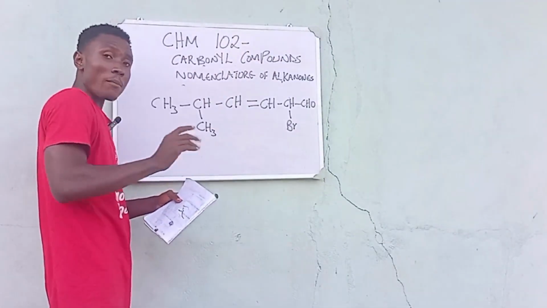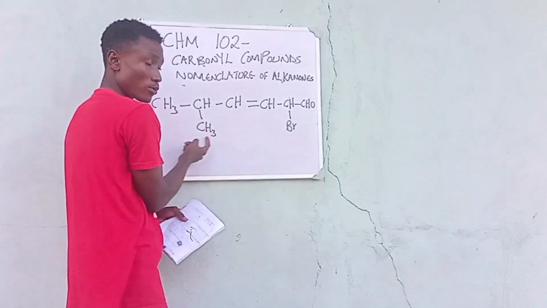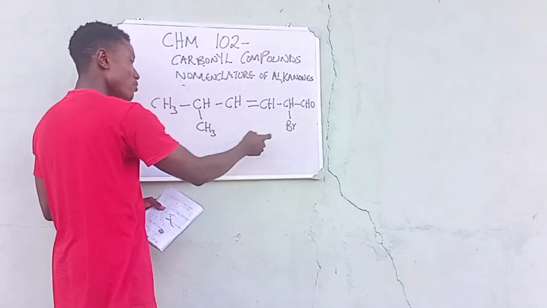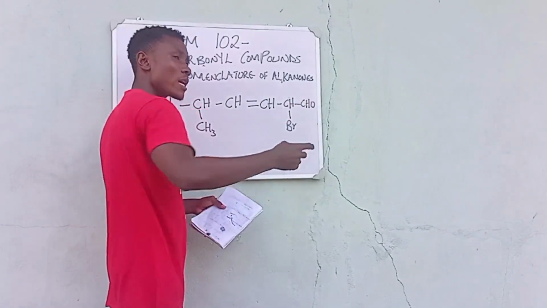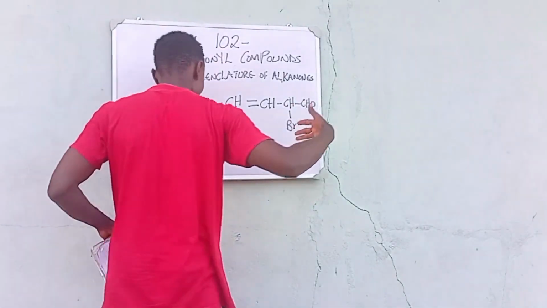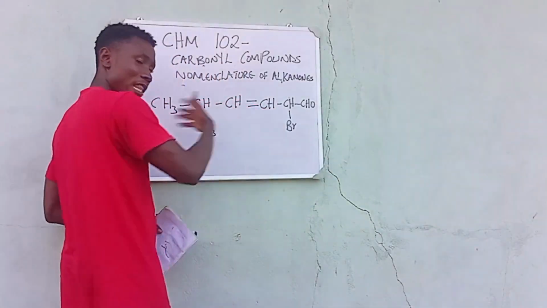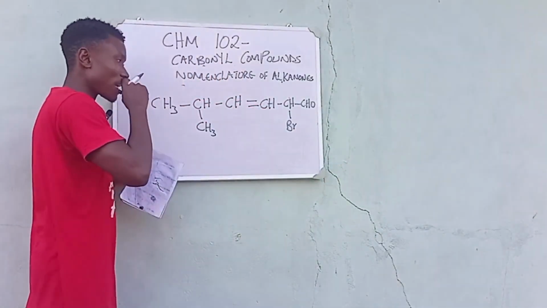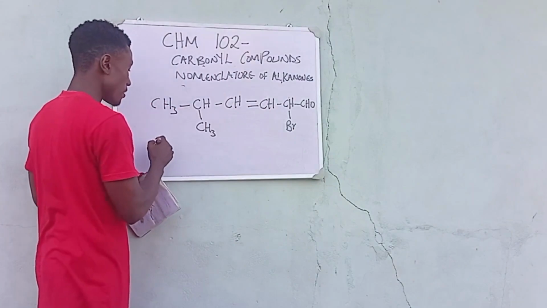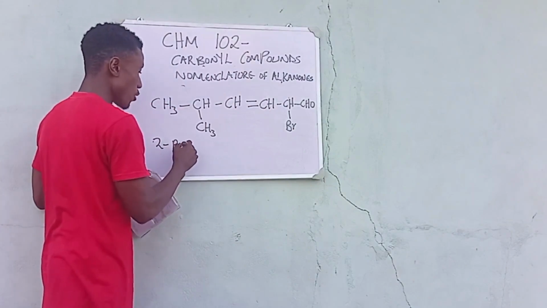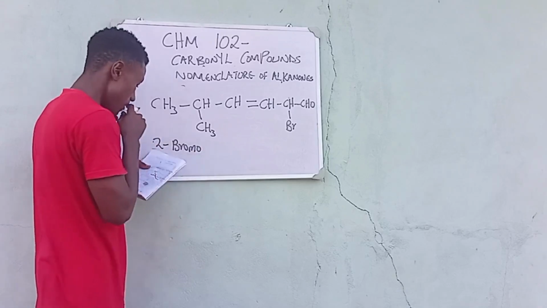This is CH3, which is methyl. Take note of the substituents that are here. We have our bromine, we have our methyl, we have our functional group. So let's see how we are going to name from right to left. So let's see how we start the name. We say 2-bromo. Our name says 2-bromo.